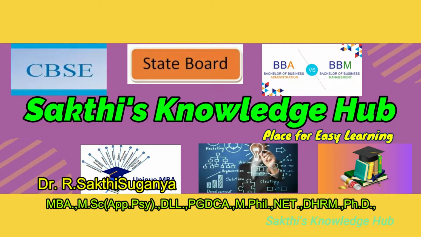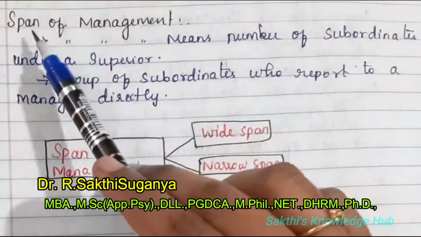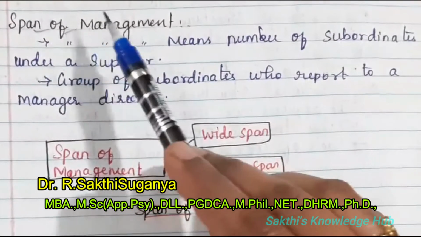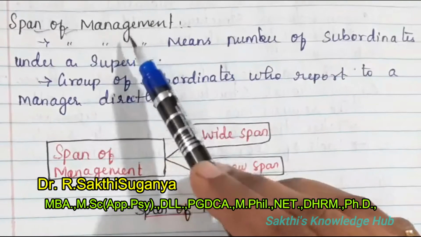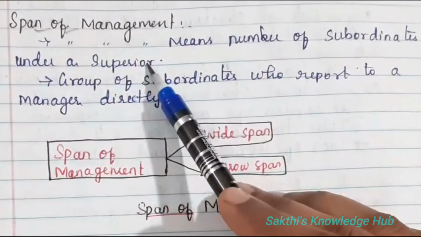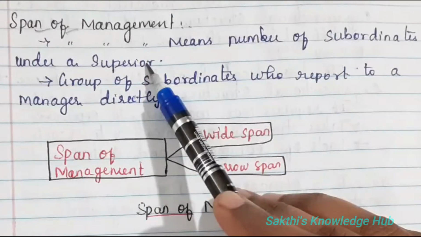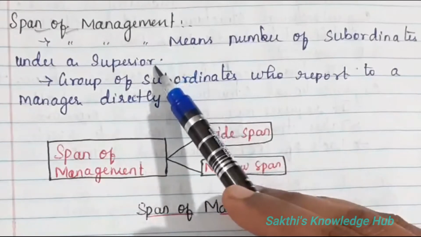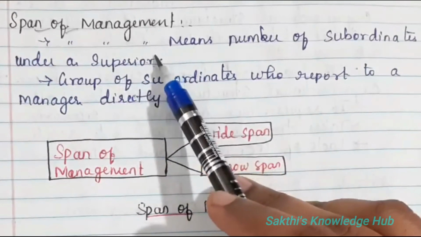I am Dr. Shakti Sukanya. Today we are going to discuss a topic named span of management, that is, the flow in which the management exists in an organization. It means the number of subordinates under a supervisor. We all know every organization needs a manager to take care of the activity and the employees who are working under them. On that basis, the span of management is a concept that comes.